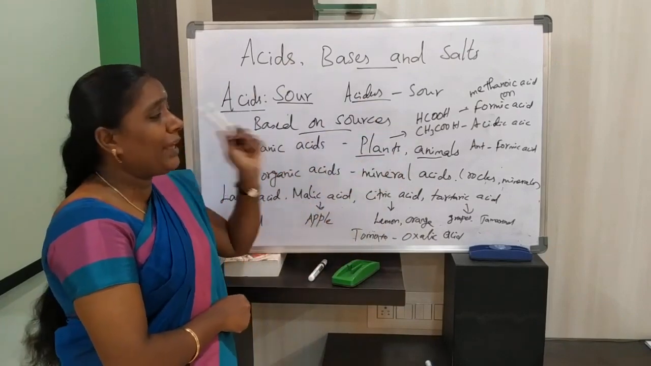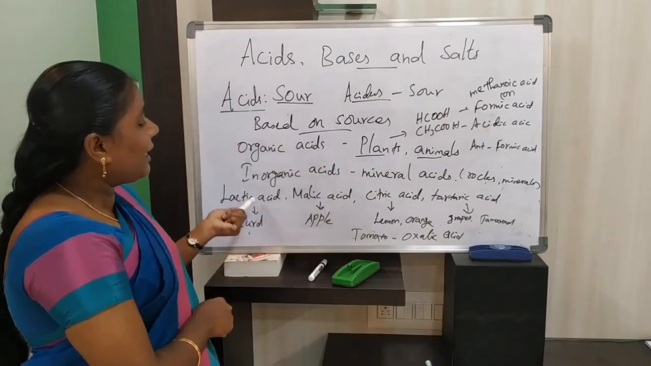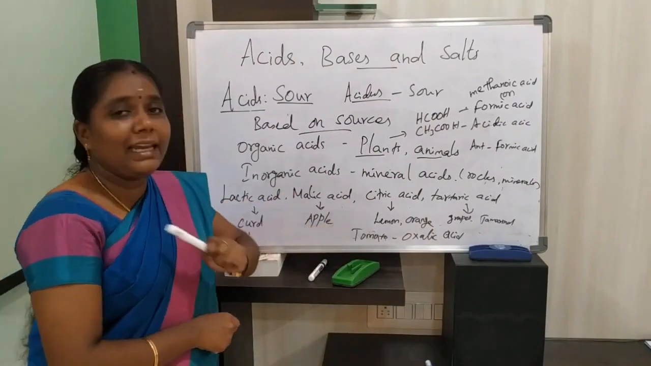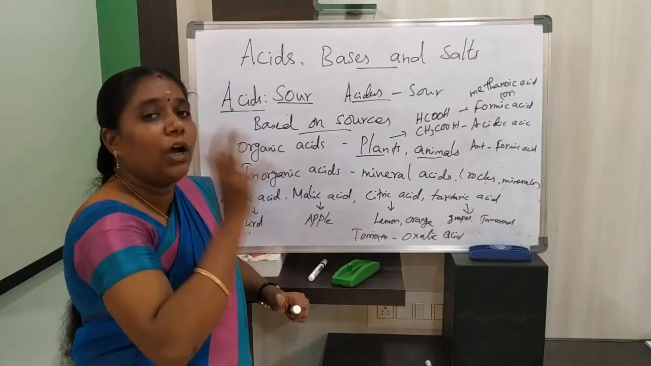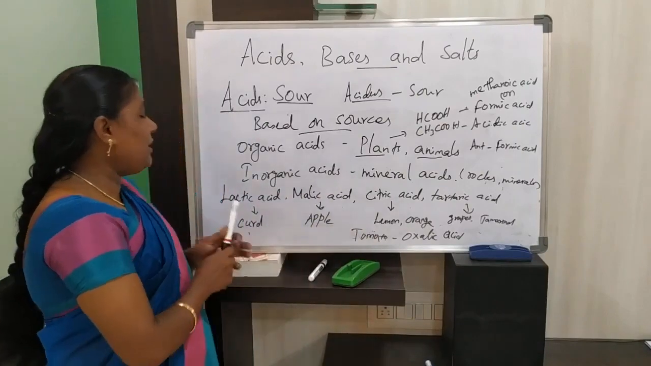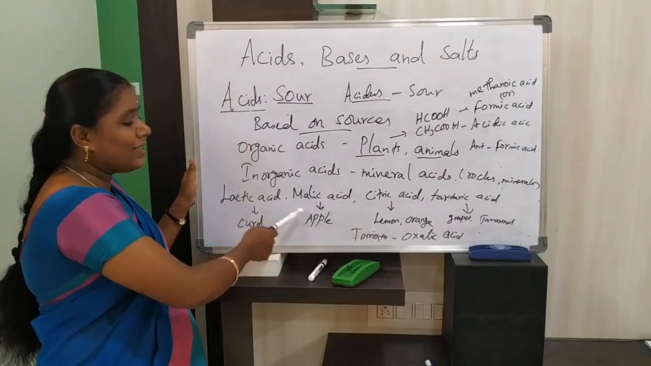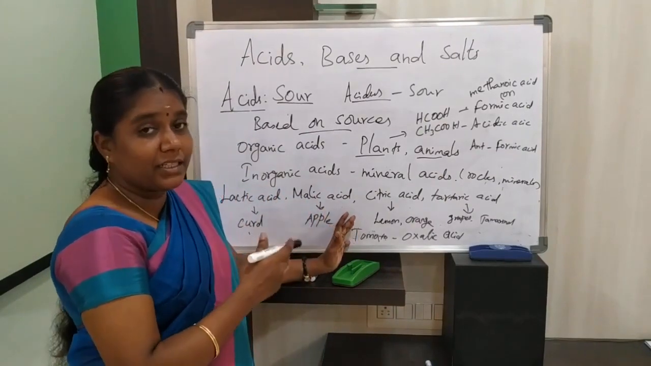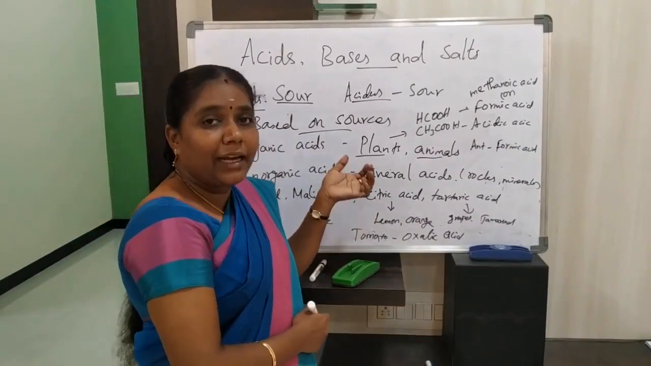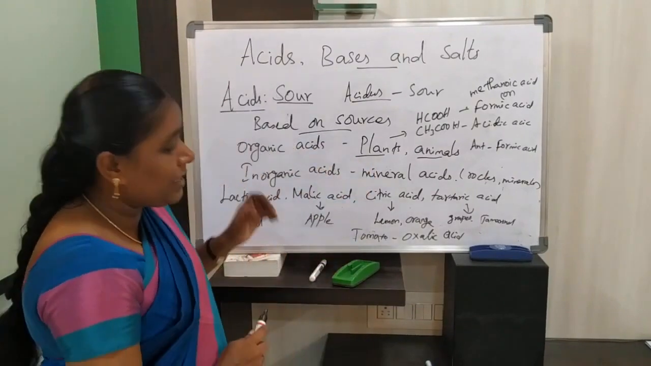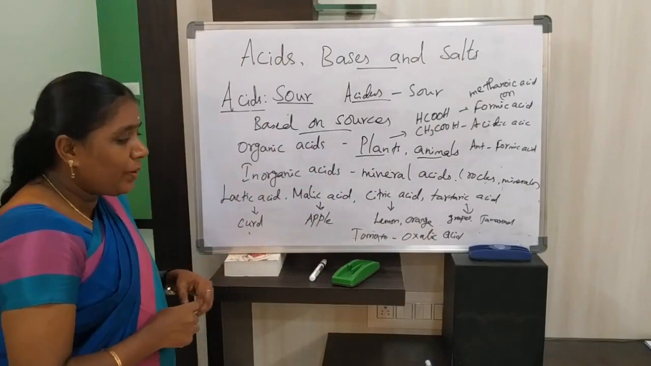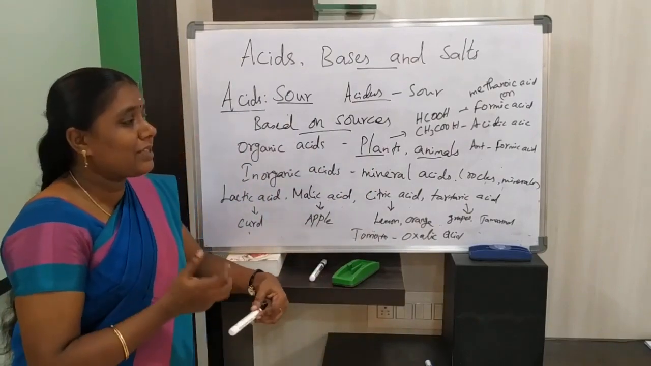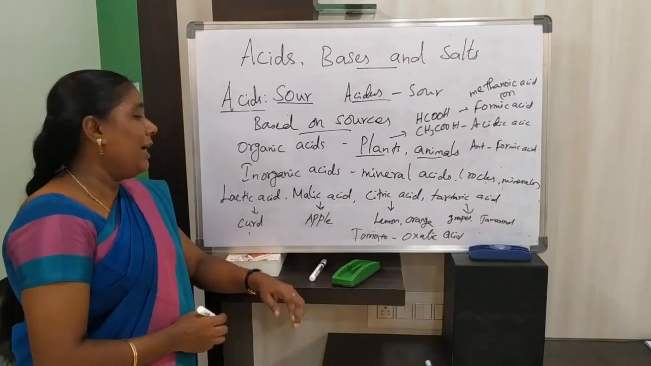For example, formic acid, acetic acid, lactic acid, malic acid, citric acid, tartaric acid, oxalic acid. These are some examples of organic acids. Generally, curd contains lactic acid, apple has malic acid, and lemon, orange and other citrus fruits have citric acid. Grapes and tamarind have tartaric acid, and oxalic acid is present in tomato. So these are some examples of organic acids.